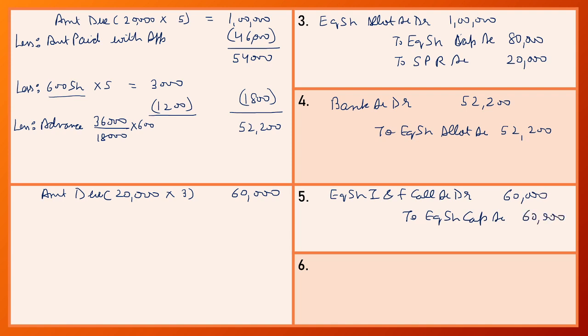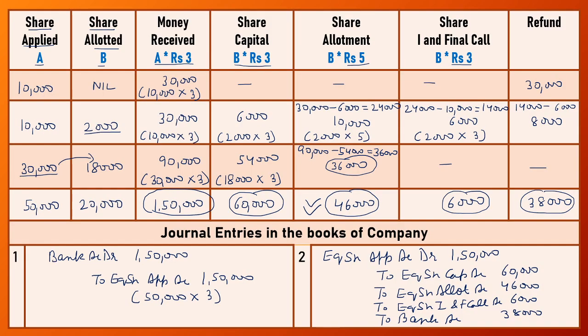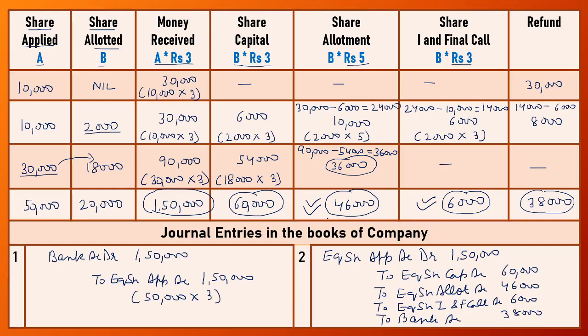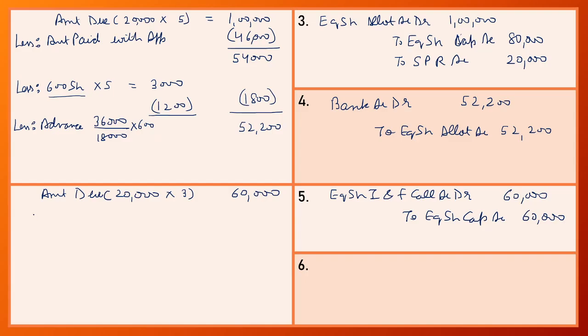Now we see the table. If any amount we receive in advance at the time of application, so here we receive 6,000 at the time of application, and on 600 shares and 300 shares we do not receive first and final call. So on 900 shares we do not receive first and final call of rupees 3 per share. So first we deduct the amount which we received in advance. So amount paid with application, the shareholders pay first and final call of rupees 6,000 at the time of application.